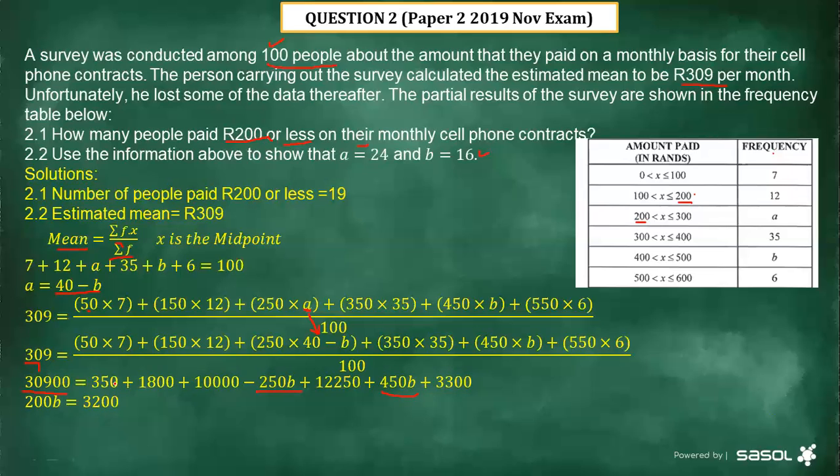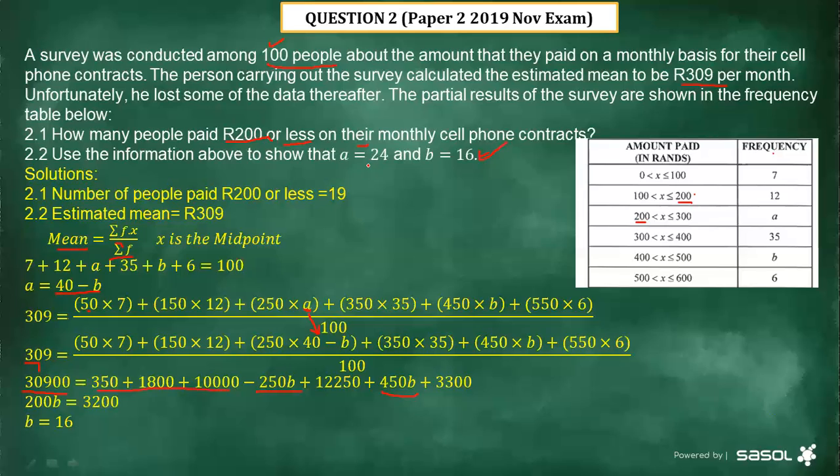How do you obtain this 3,200? You add all these values, transpose that value, and subtract it from this 30,900. Then it gives you 3,200. Thereafter, because we are in need of b, you divide both sides by 200. Then it gives us b as 16.